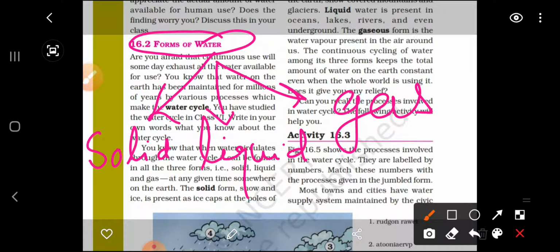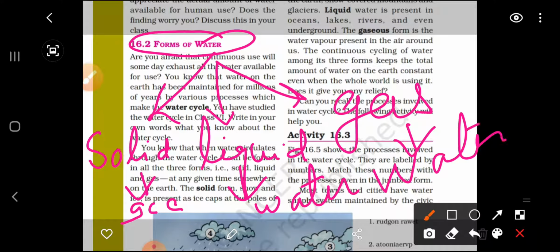Clear? Now, in the solid form, water exists as ice. In the liquid form, it exists as water, and in the form of a gas, it forms water vapor. Water vapor.